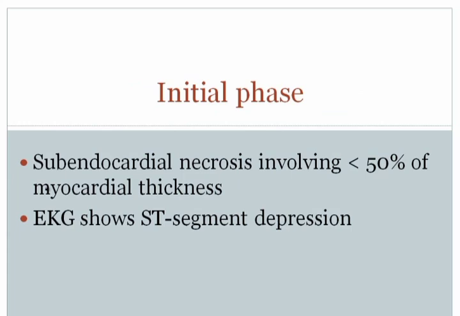When a patient has a myocardial infarction, the very initial phase of involvement is subendocardial, involving less than 50% of the myocardial thickness. The idea here is if you've got the endocardium, the myocardium, and the epicardium, of course the coronary artery is sitting here in the epicardium and will be feeding the wall in this manner. And so the most distal portion from the beginning of the coronary artery, which is over here in the endocardium, will be the first to necrose. And so initially patients will have subendocardial necrosis, classically involving less than 50% of the wall.